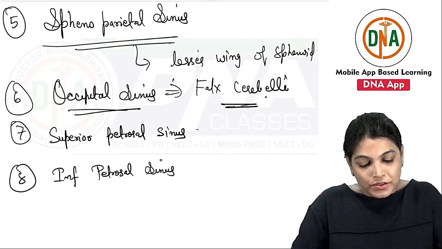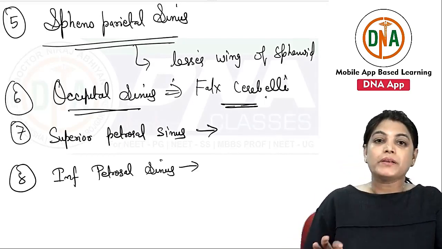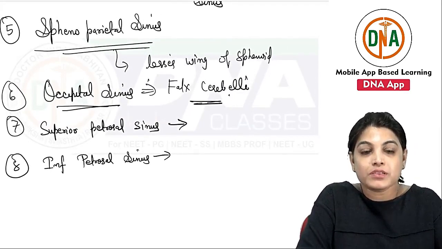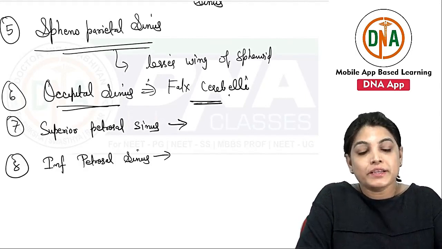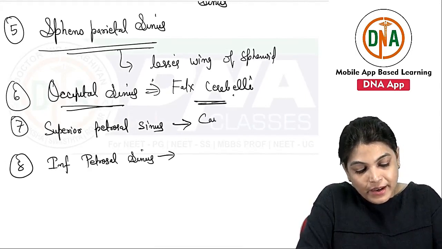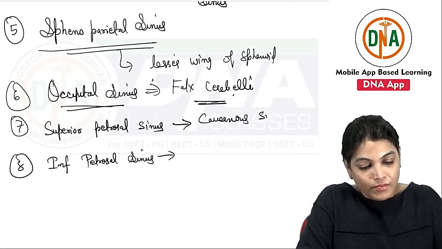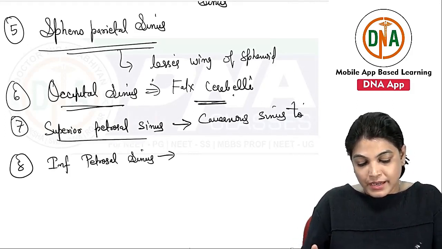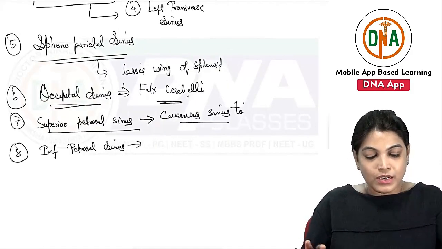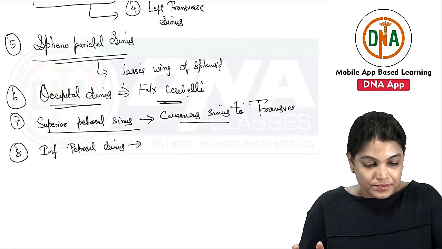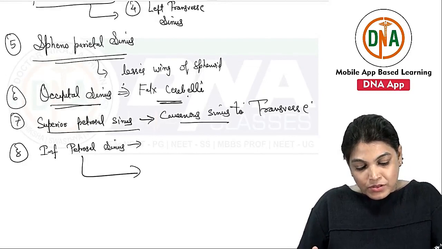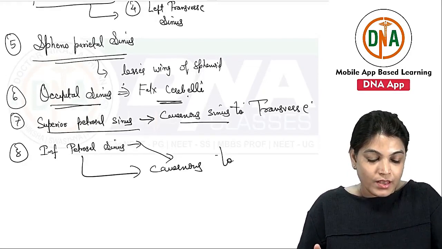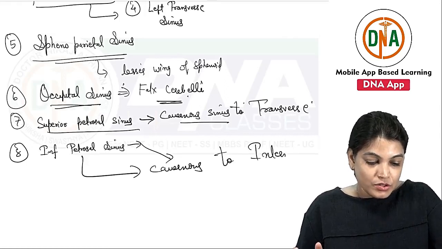The superior petrosal sinus lies on the superior petrosal bone. It lies very close to the clinoid process and the superior petrosal vein. Actually, it forms a communication. The superior petrosal sinus is connecting the cavernous sinus to the transverse sinus. And the inferior petrosal sinus is connecting again the cavernous sinus to the internal jugular vein.